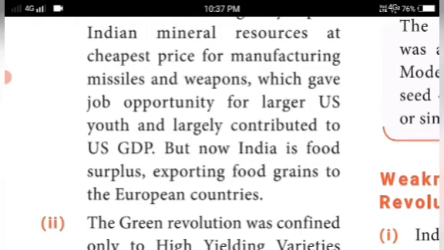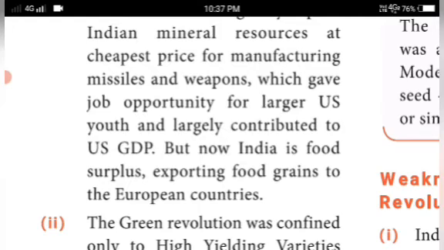The job opportunities went to US youths only, so the US GDP increased.